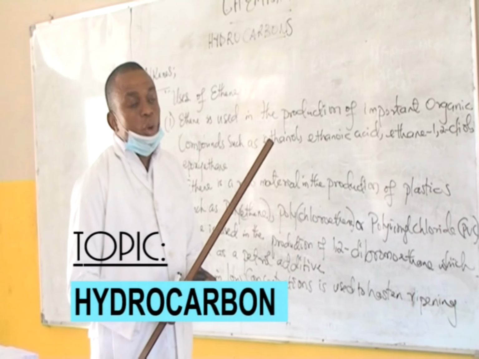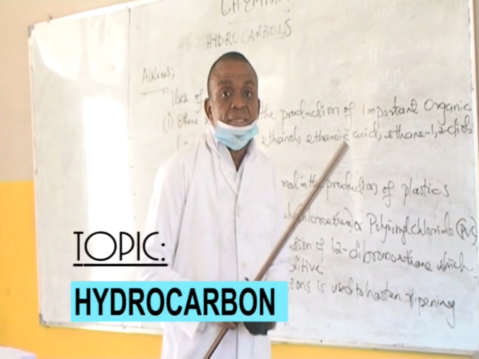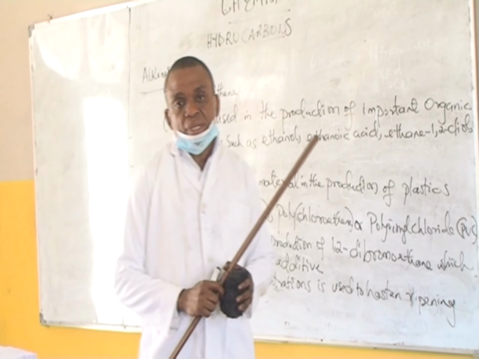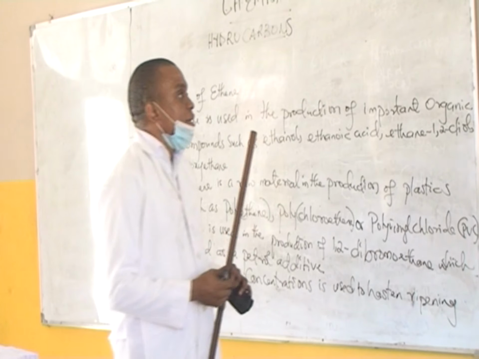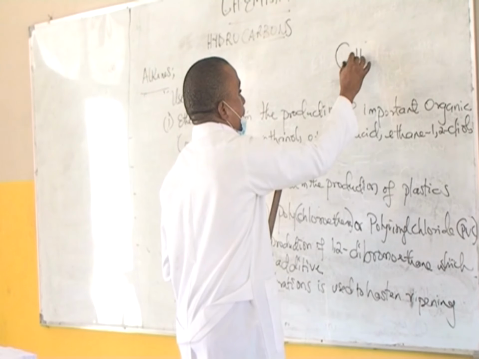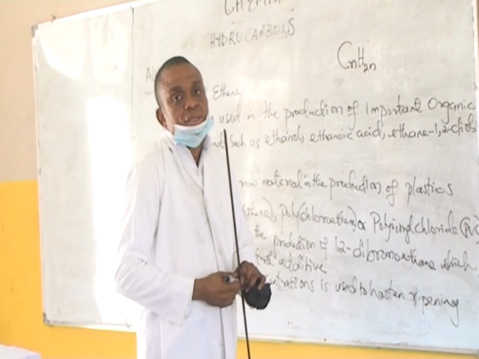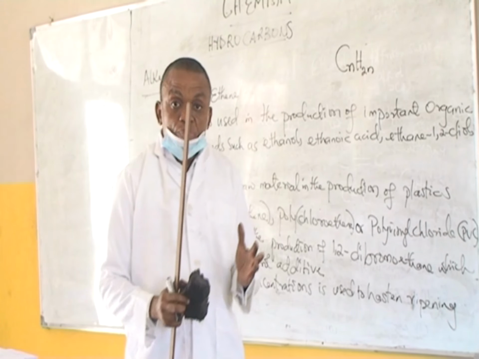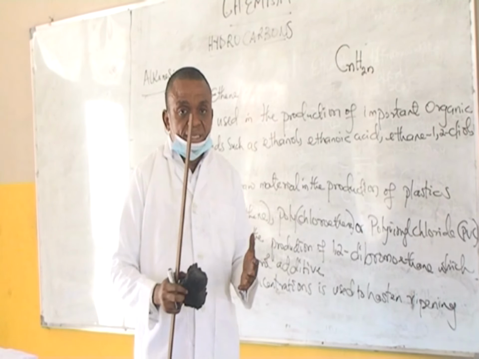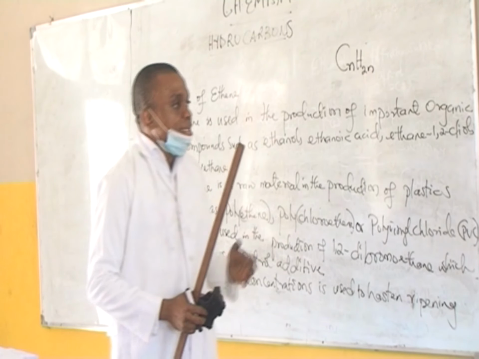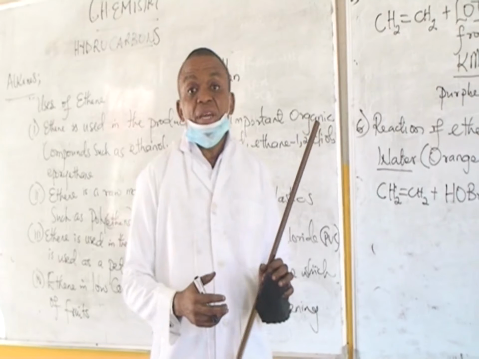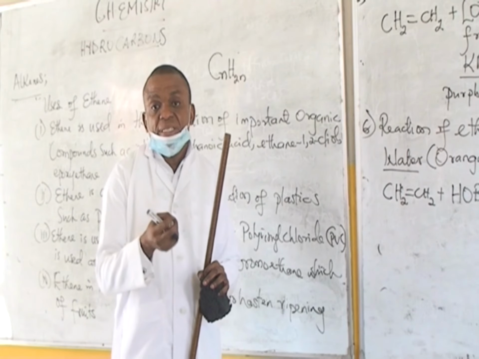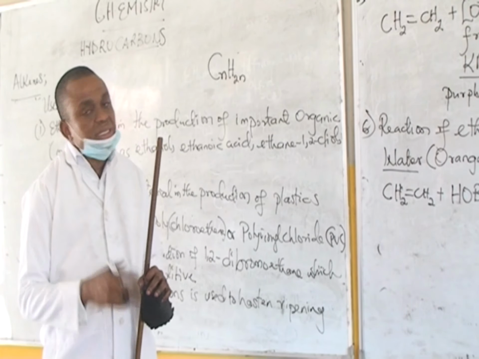And so with this, we've come to the end of our topic for today, alkenes, a family of the hydrocarbons. And so what we looked at today, to quickly summarize it, we looked at alkenes as an example of an unsaturated hydrocarbon. And it has the general molecular formula CnH2n. We looked at the members of the alkenes, that ethene is the first member. We have propene, we have butene, we have pentene, we have hexene. We also looked at the laboratory preparation of ethene being a very important member of the family of the ethenes. And we saw that ethene is prepared by the reaction of ethanol and concentrated tetraoxosulfate 6 acid.